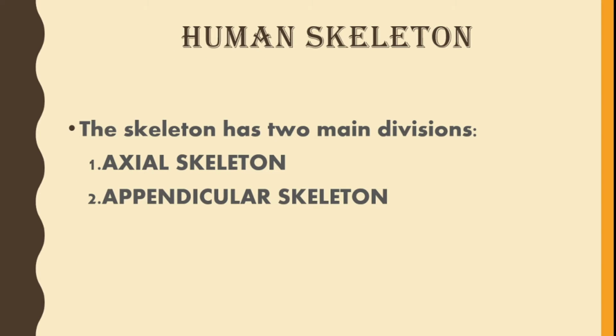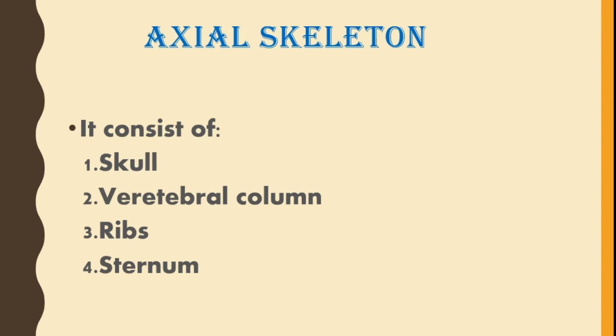Now, in general, the human skeleton is divided into axial skeleton and appendicular skeleton. These two skeletal systems form the human skeletal system. First, we'll discuss axial skeleton. It consists of skull, vertebral column, ribs and sternum. One by one, in detail, we'll study skull, vertebral column, ribs and sternum.